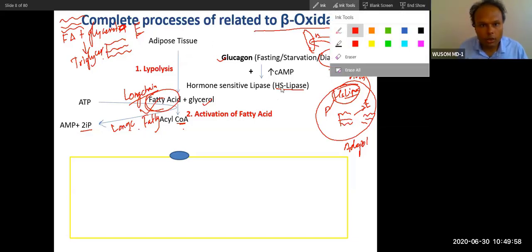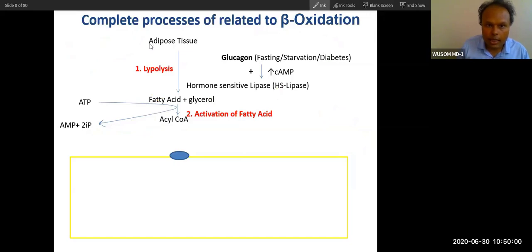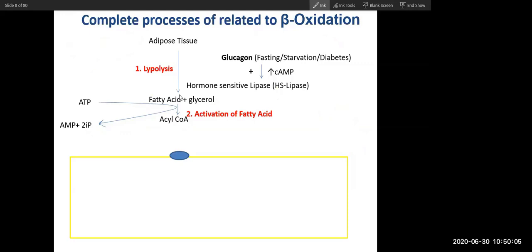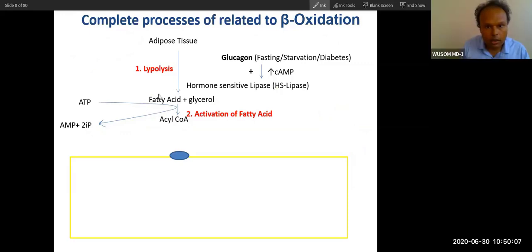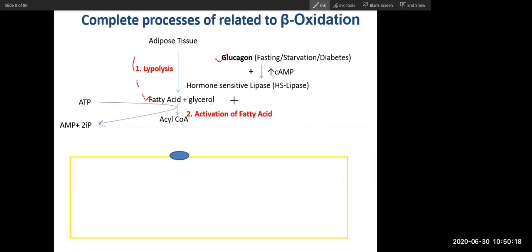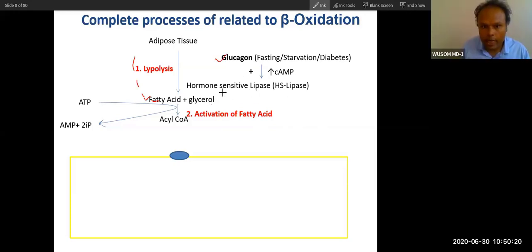So it will take too much time. Did you understand this adipose tissue? Lipolysis occurs and will result in fatty acid and glycerol inside the adipose tissue, the adipocyte. This happens inside the adipocyte under the influence of glucagon, and this enzyme will catalyze it. It is called hormone sensitive because it is sensitive to glucagon.